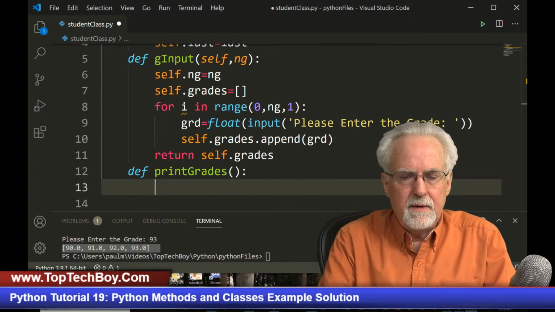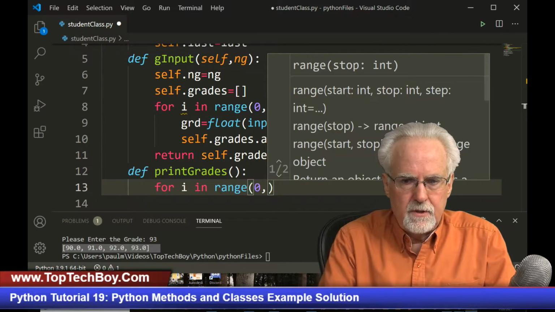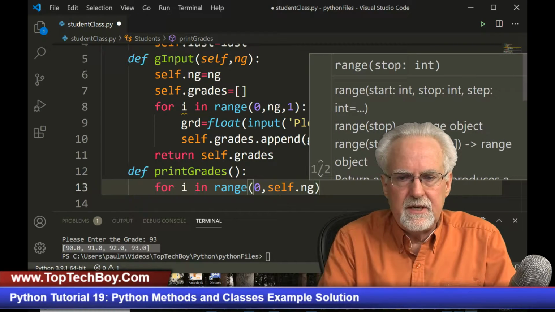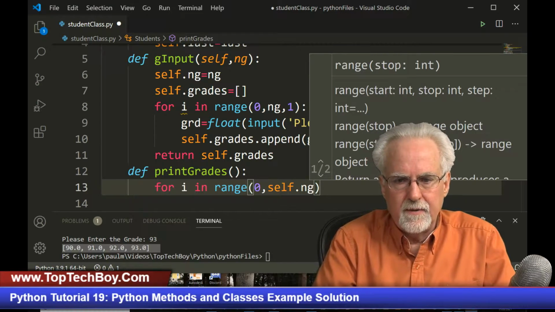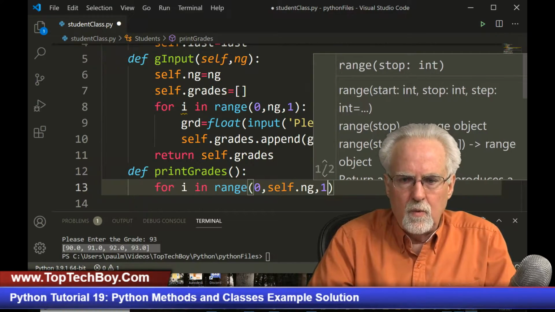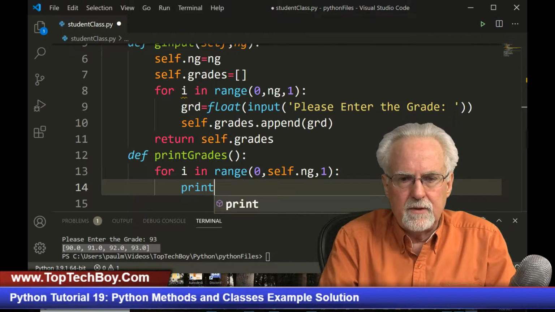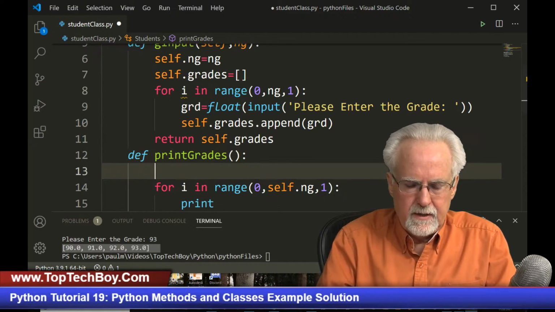So then I can come here and I can say for I in range, and then I'm going to go from 0 to what? Self.ng. All right, and the self is going to come when I call this method, and then I'm going to go in 1 steps, and then what I am going to do is print, and here, let's see if we can get fancy here.